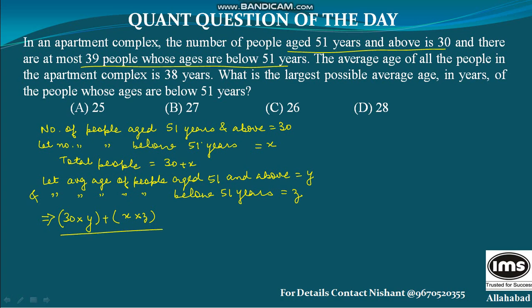Now the number of persons is 30 plus x, so divided by 30 plus x is equal to 38. This gives me 30y plus xz is equal to 38 multiplied by 30 plus 38x, which is 1140 plus 38x.